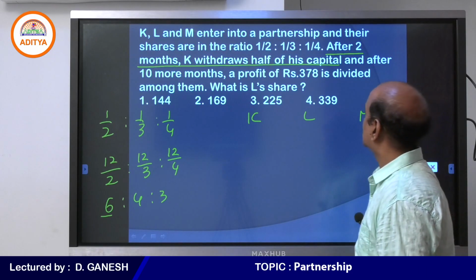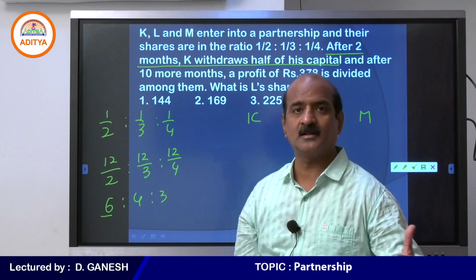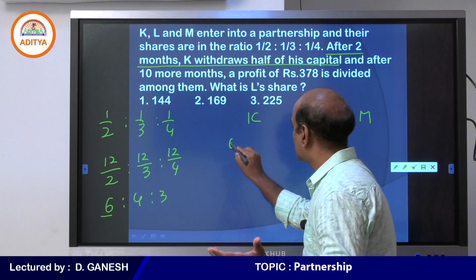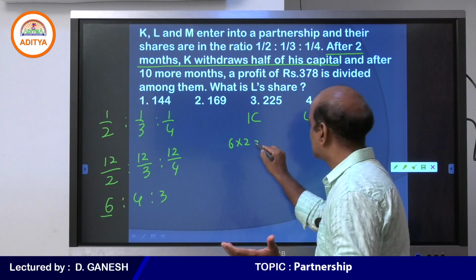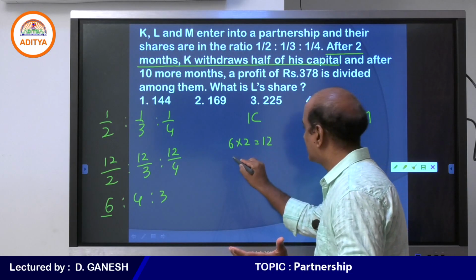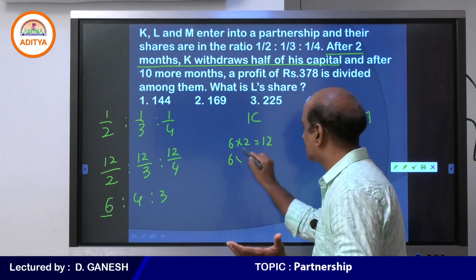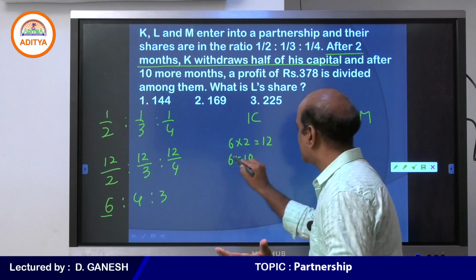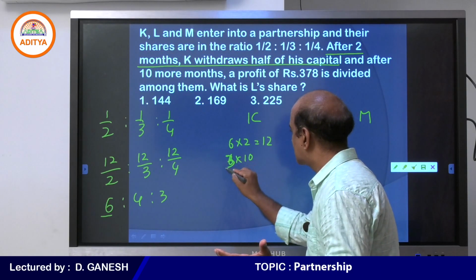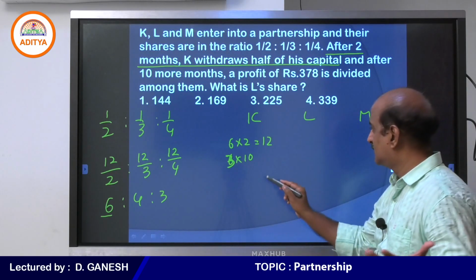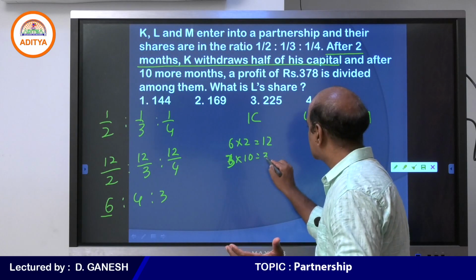So 6 into 2 for 2 months, that is 12. For the remaining 10 months, his capital is 3 parts, because he withdrew half of his capital. 3 into 10 is 30.